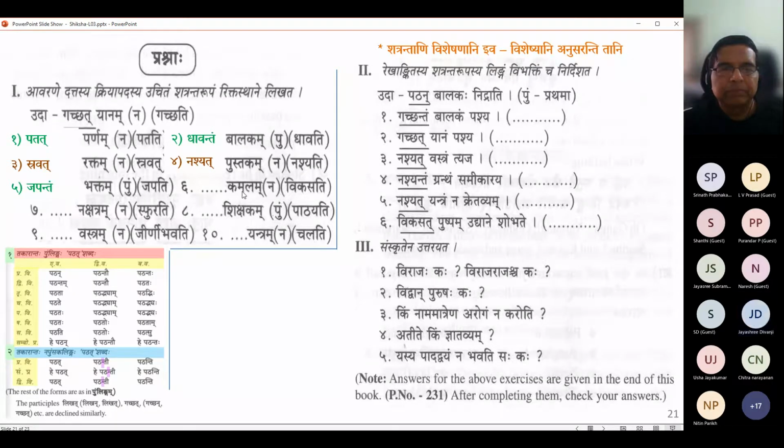Next one. Then dash kamalam. This is again napumsakalinga. Vikasati, so vikasat it will be. Vikasat kamalam. Correct. It can be called pratama, it can be called dvitiya; we don't need to worry about that. Next one, dash nakshatram, napumsakalinga. So it will be sphurat nakshatram. Very good. Sphurat nakshatram. Next one. Dash shikshakam. Pathayati.